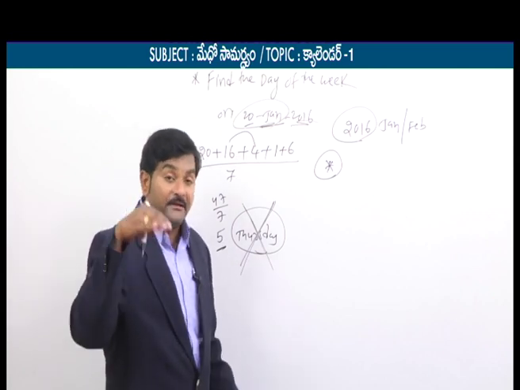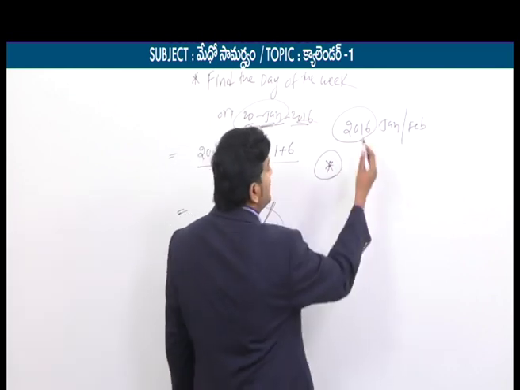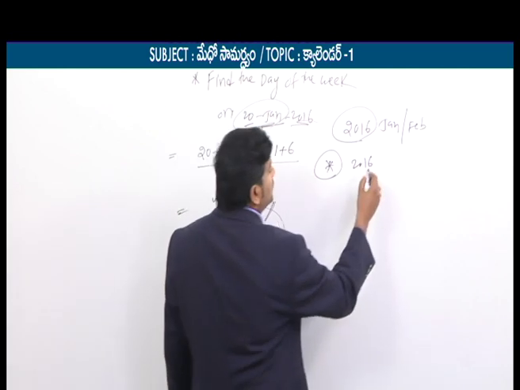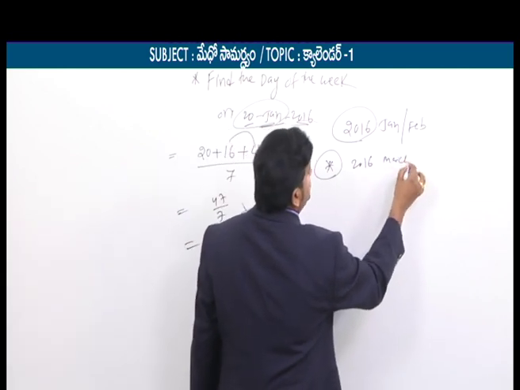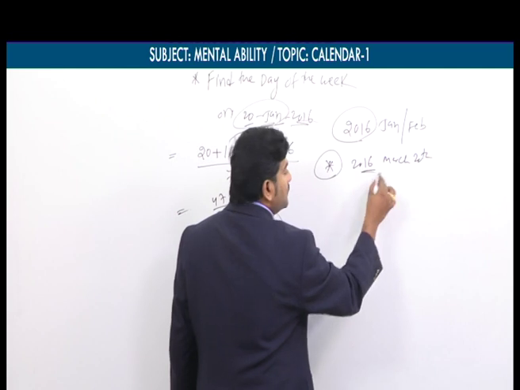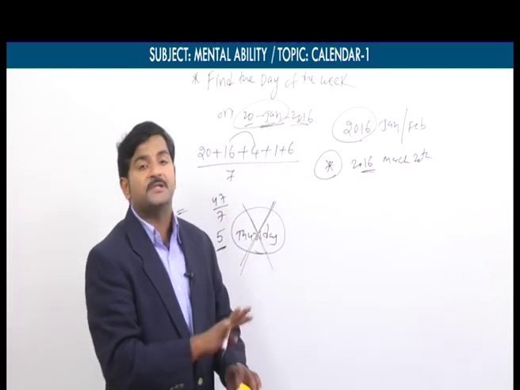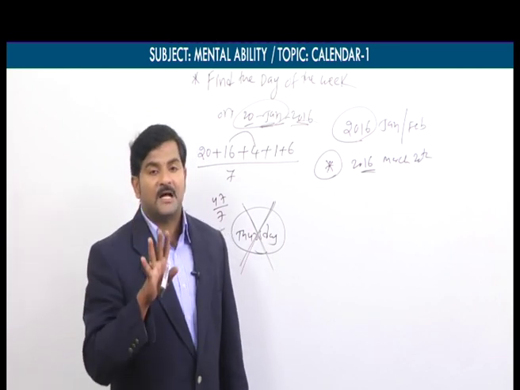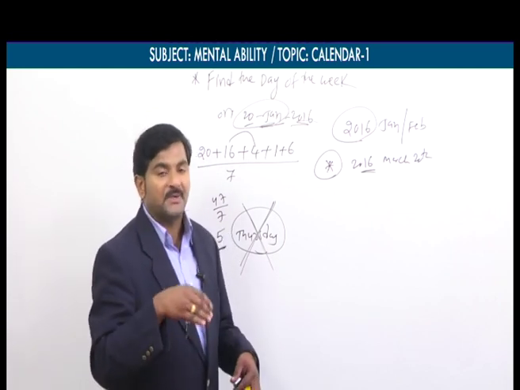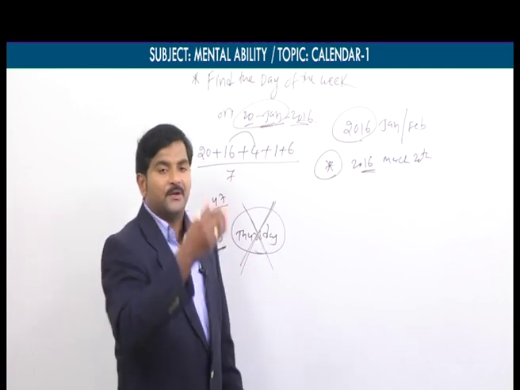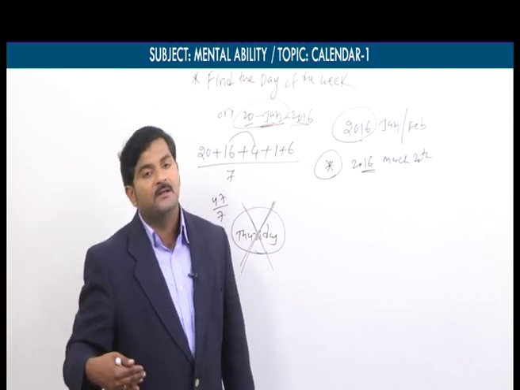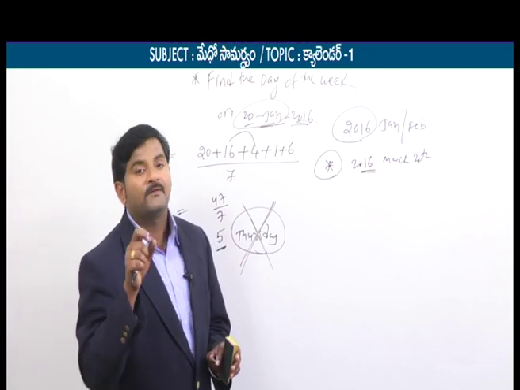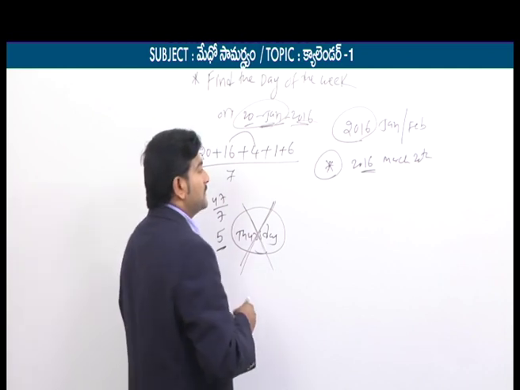Even though it is leap year, from March onwards, let's say instead of 2016 January 20th, I am taking 2016 March 20th. March 20th. So even though it is leap year, you need not reduce anything because the given date does not fall in the month of January and February. So since it is in the month of March, you need not worry. We can do as usual. We can substitute in the formula. We will get the final answer. There is no change in the answer. We will get the accurate day for that date. Okay. So now that was the note.